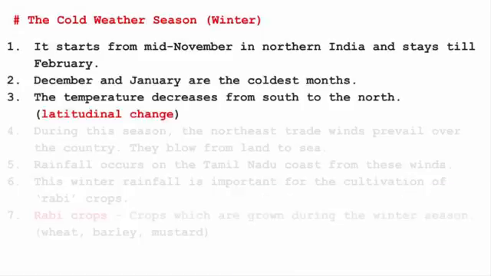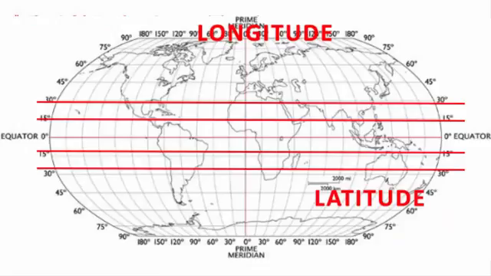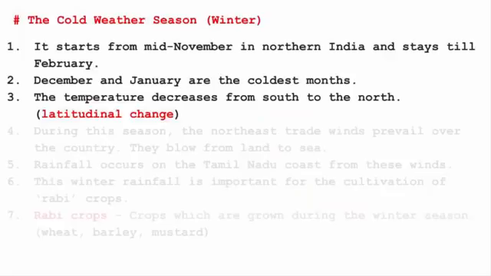The temperature decreases from south to north. So this is also called latitudinal change. If you remember in the beginning of the chapter we read what are the factors that control the weather of a place. So in that question one of the reasons was latitudinal change, that is the horizontal line. The vertical line is called the longitude. The horizontal line is called the latitude. So as we move away from the equator, both in northern and southern hemisphere, the temperature starts to decrease.